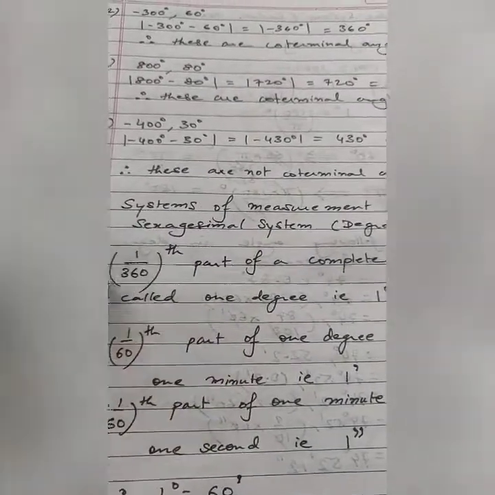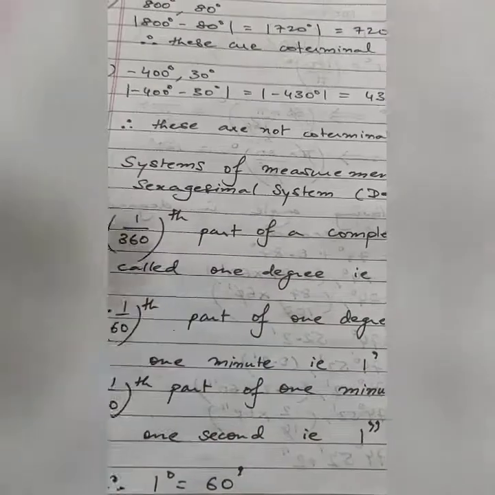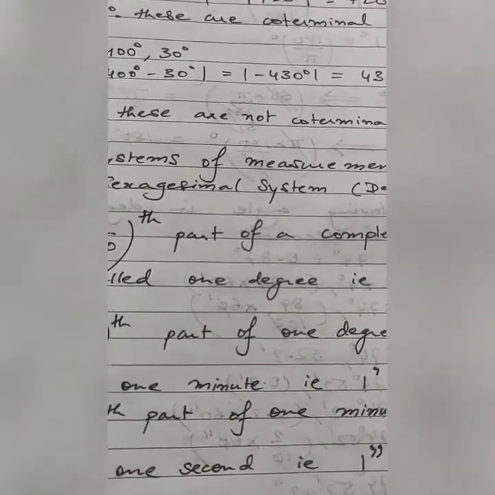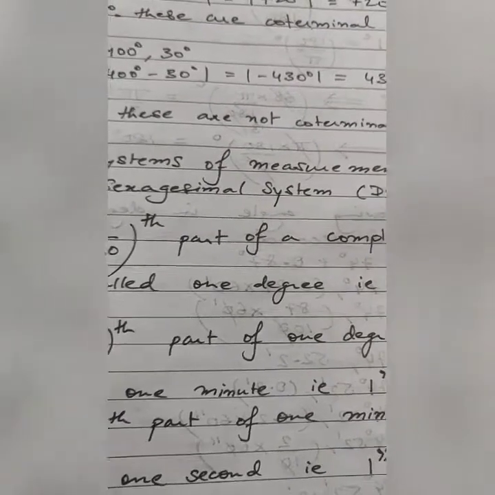Also, there are some more partitions within 1 degree. 1 upon 60th part of 1 degree is referred to as 1 minute. So 1 degree consists of 60 small parts. Every part is referred to as 1 minute.